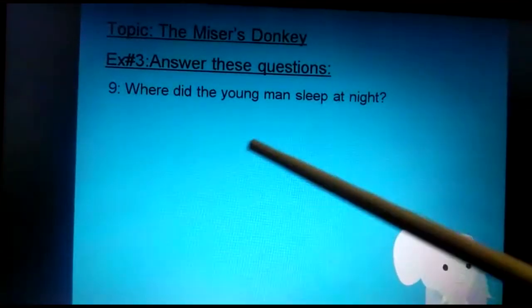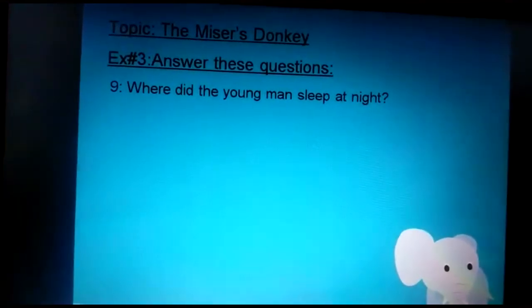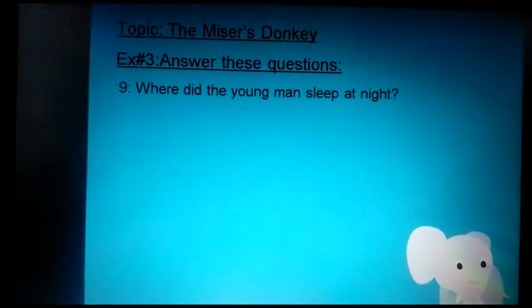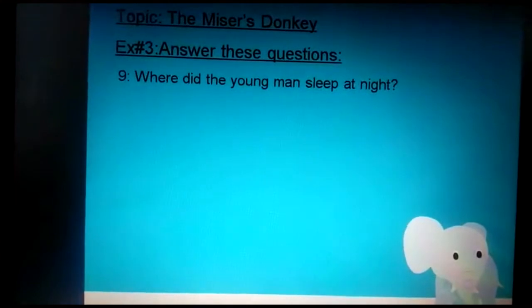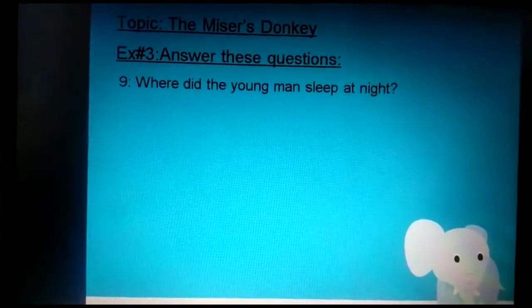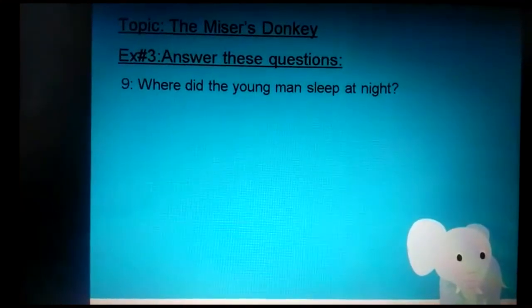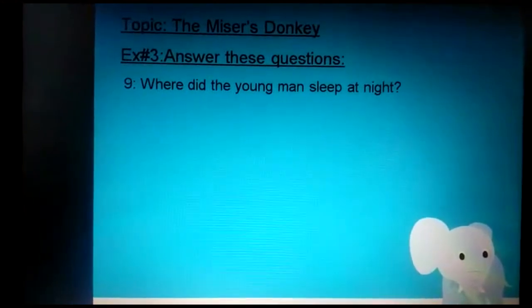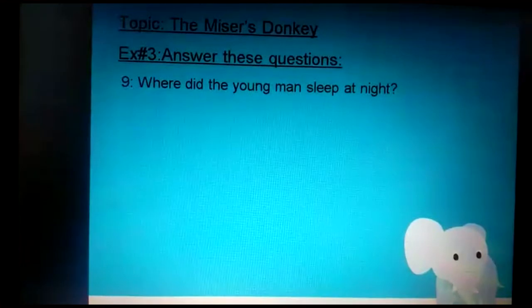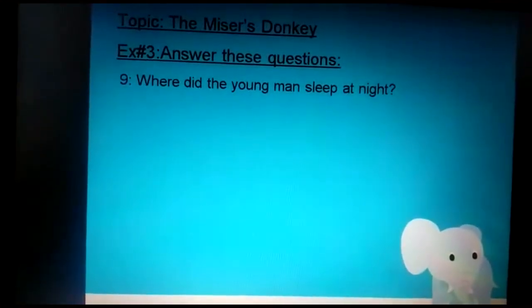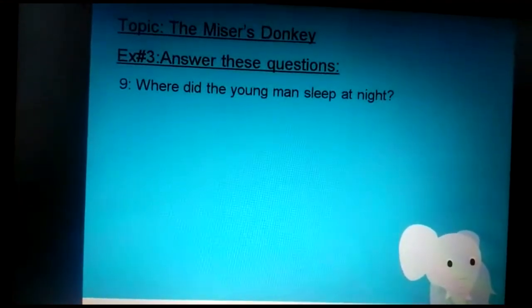Question number 9, where did the young man sleep at night? Yes, he went to his uncle's home. So where did he sleep at night? Obviously his uncle was a miser. He didn't have any bed or cot for him to sleep, so they slept on the floor that night. So what will be the correct answer for this question? He slept on the floor at night.